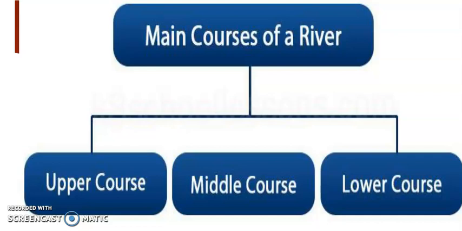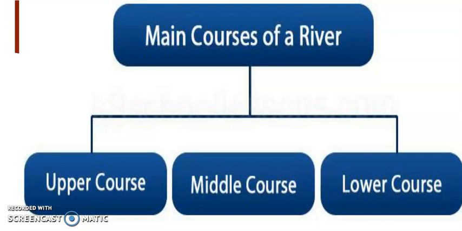Main courses of the river means, you all know that a river has a starting point and an ending point. The starting point of the river is called the origin of the river, and the ending point is the mouth of the river, or the confluence of the river with the sea. Take the example of the Ganga river. The Ganga started from the Gangotri glacier. This is the origin of the river, and the Ganga ultimately meets the Bay of Bengal. This is the end of the river.